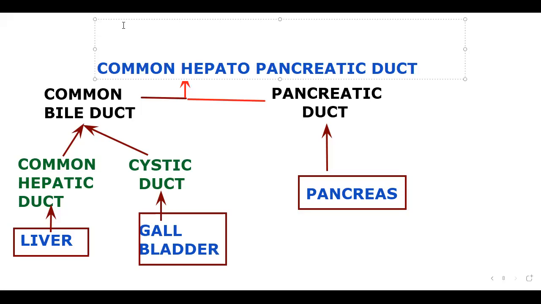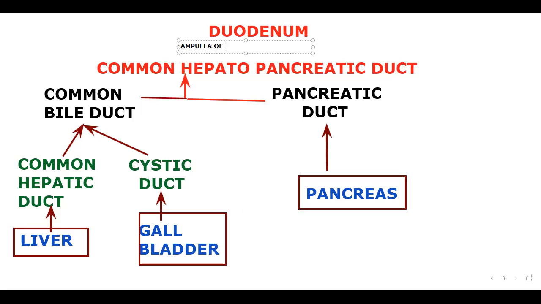So what do you call that opening? We have a name, actually we don't have that in NCERT, but just knowing that will be much better for us. The opening is called the ampulla of Vater. I am writing it here: the opening is said to be the ampulla of Vater. The ampulla of Vater is guarded by the sphincter of Oddi.